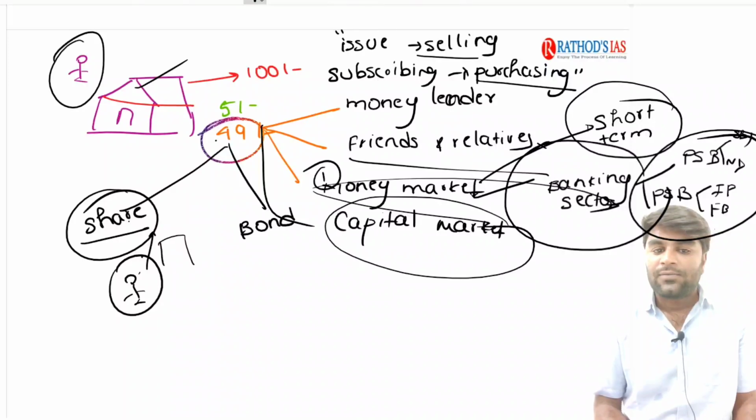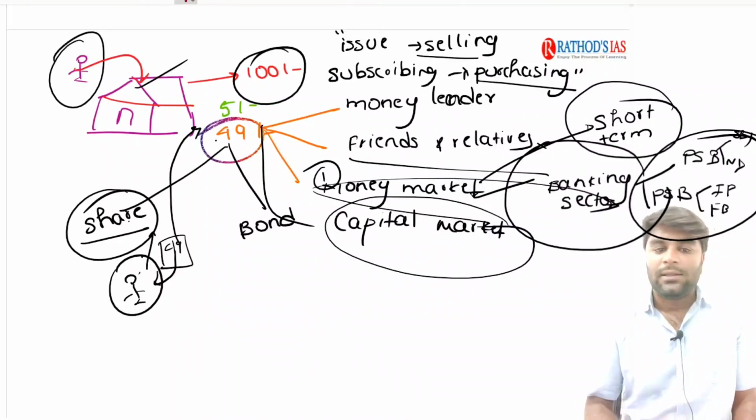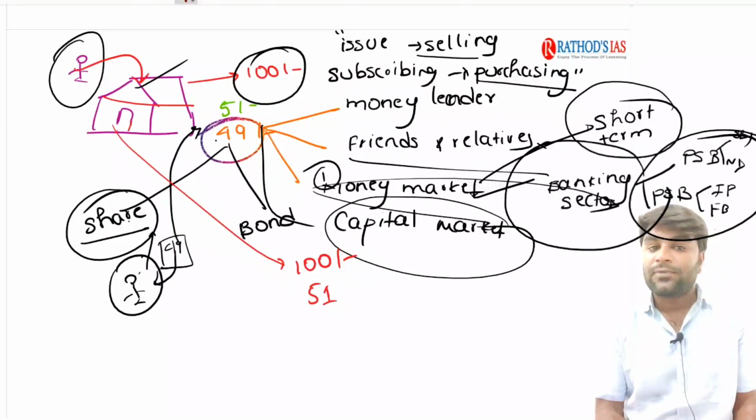Now imagine this is 49 rupees worth of the share and he subscribed to it, he purchased it and he has given the 49 rupees of money to the owner, and the total 100 rupees is sufficient enough, and now this person can start this factory. See, here ends the matter. Now imagine after a period of time, after 1 year, this factory started earning revenues. Now understand, for every 100 rupees of profit this company earns, what is the ratio of the shareholding? 51% is with this person and 49% is with this person.